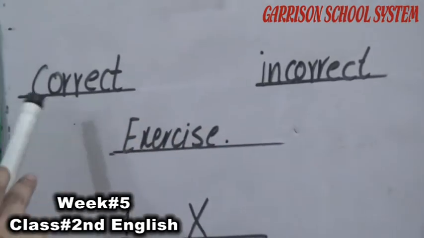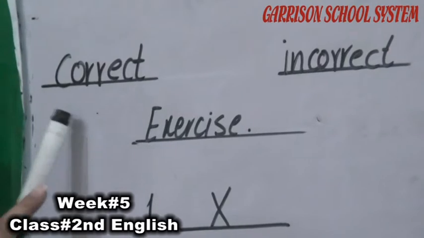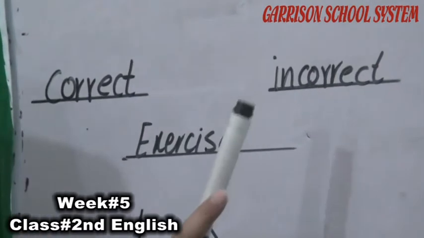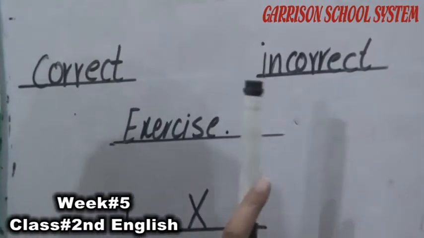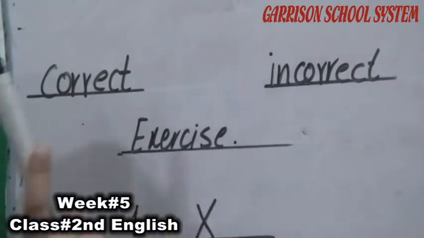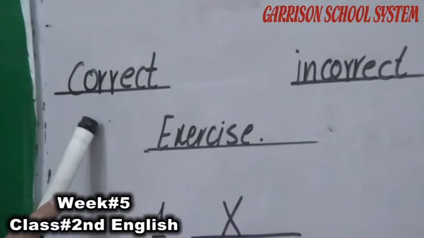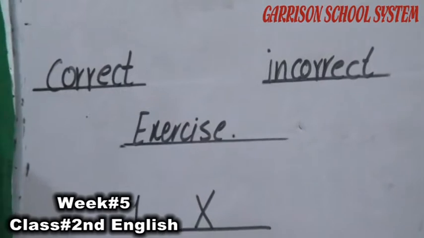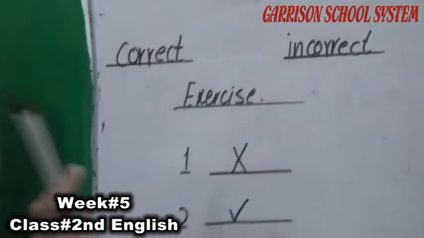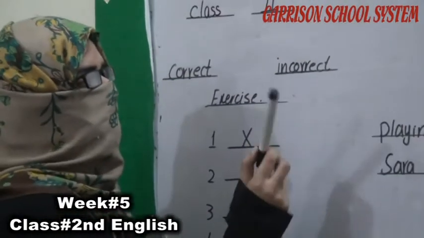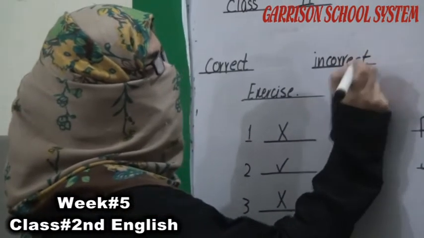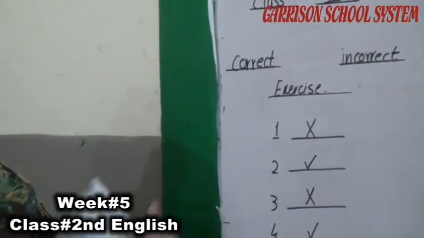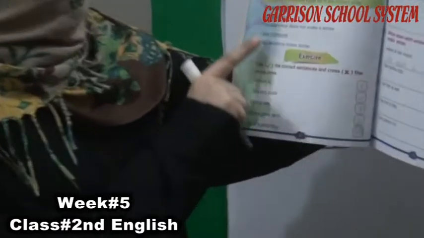Correct sentences are those sentences which statement is true. And incorrect sentences are those sentences which statement is not true. Means that correct sentences are those sentences which give the concept of true things. And incorrect sentences are those sentences which do not give us the concept of true things. Now, if we talk about the exercise, for example, mangoes like I, it's not a complete sense. I like mango is a complete sense.